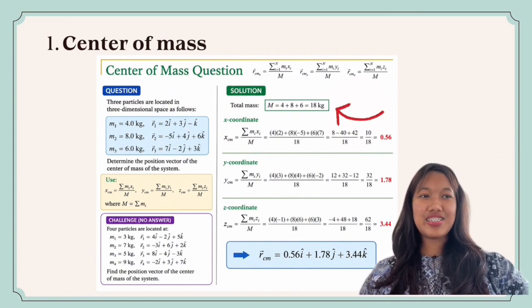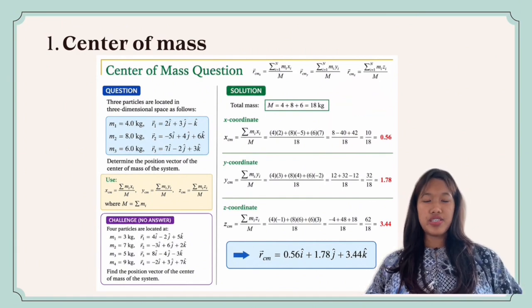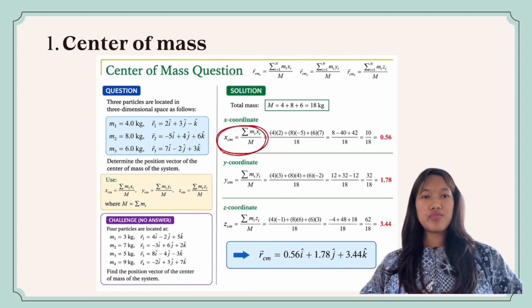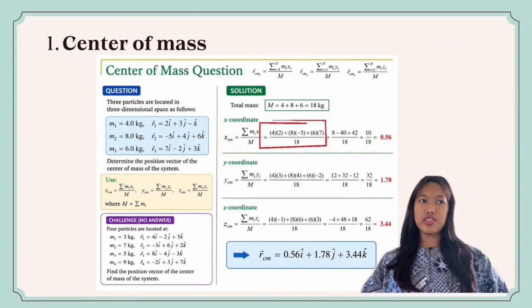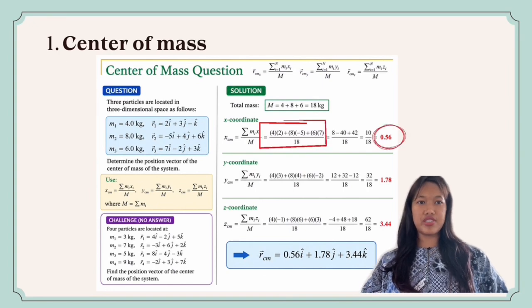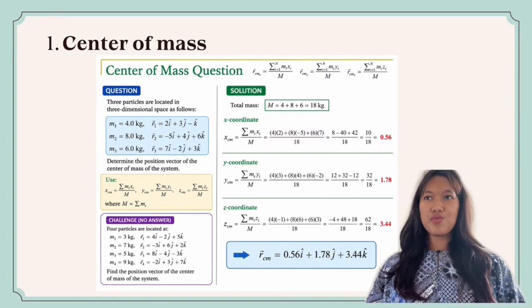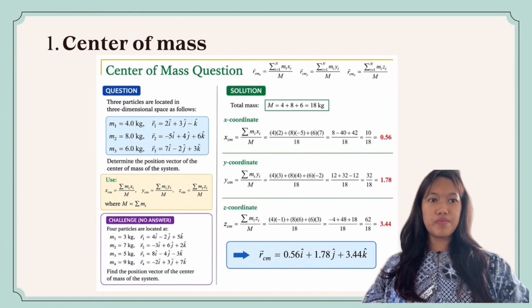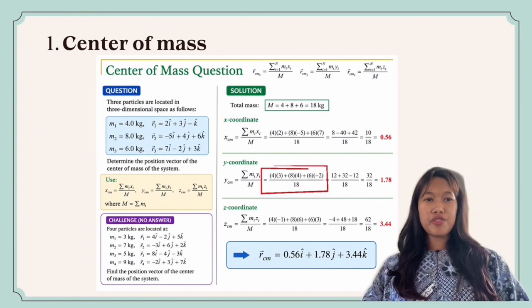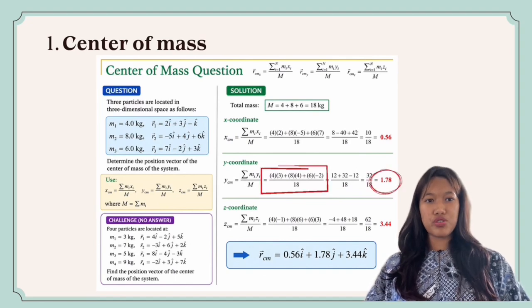The center of mass at the x coordinate, we can determine by the total of the product of mass times x over the total of mass. Therefore, 4 times 2 plus 8 times -5 plus 6 times 7 over 18 is equal to 0.56. For the y coordinate, we use the same step, but we change to the y coordinate. So 4 times 3 plus 8 times 4 plus 6 times -2 over 18 is equal to 1.78.